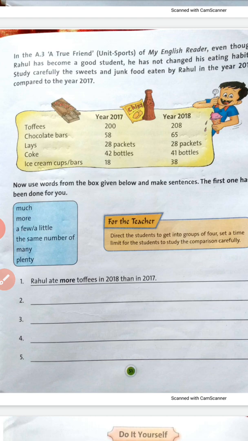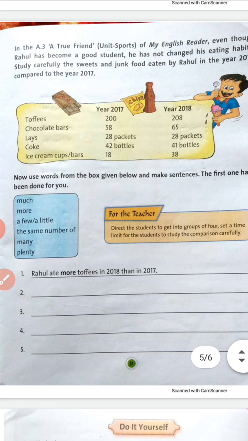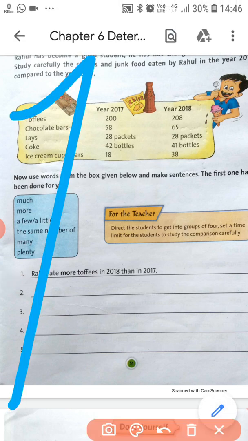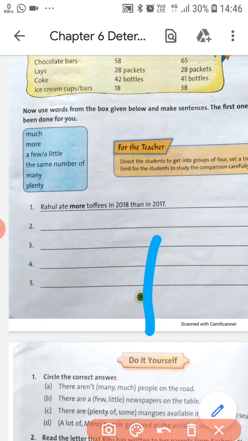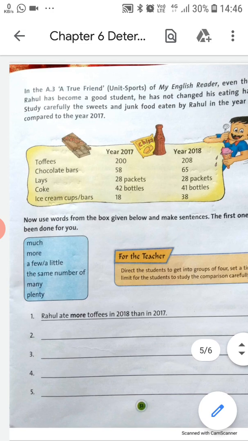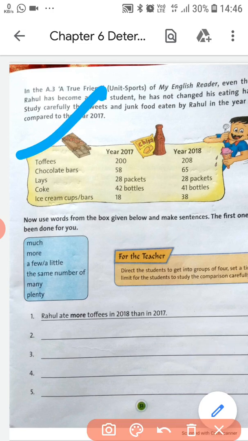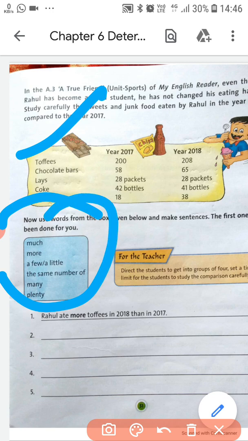There are different items like toffee, chocolate bar, Lay's, Coke and ice cream cups, and the quantity that Rahul had in both years is mentioned. This is the list of the junk food.